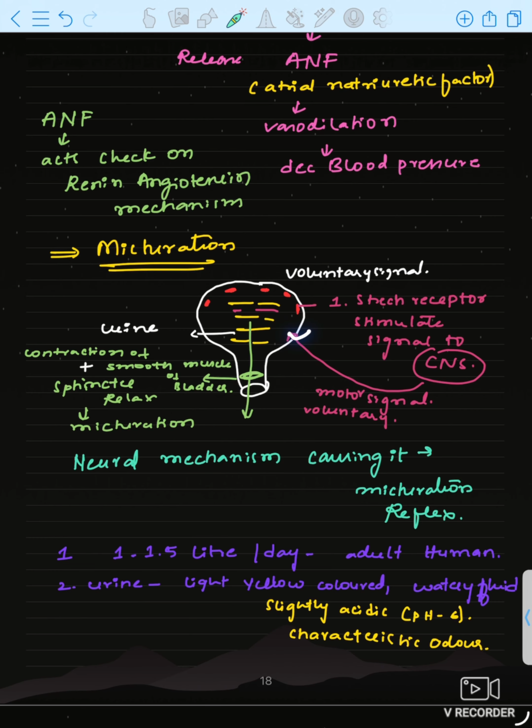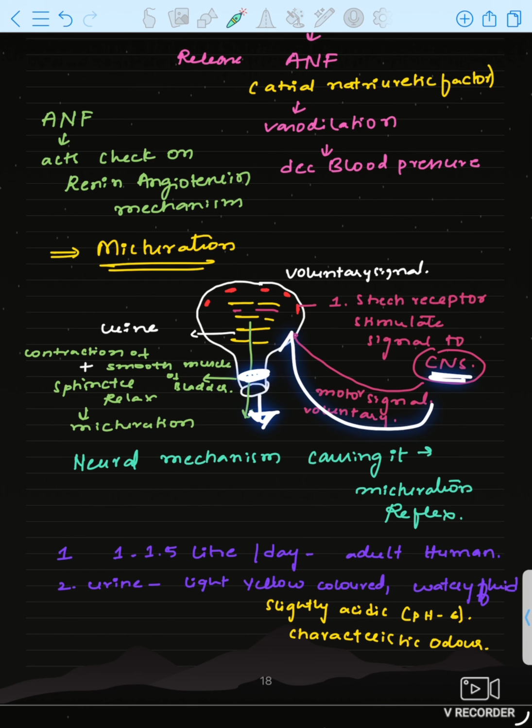Once signals are given, the smooth muscles in the urinary bladder start contracting so that the urine will be passed out. And there is a sphincter in the urethra. This sphincter stays tightly closed to prevent excretion of urine.